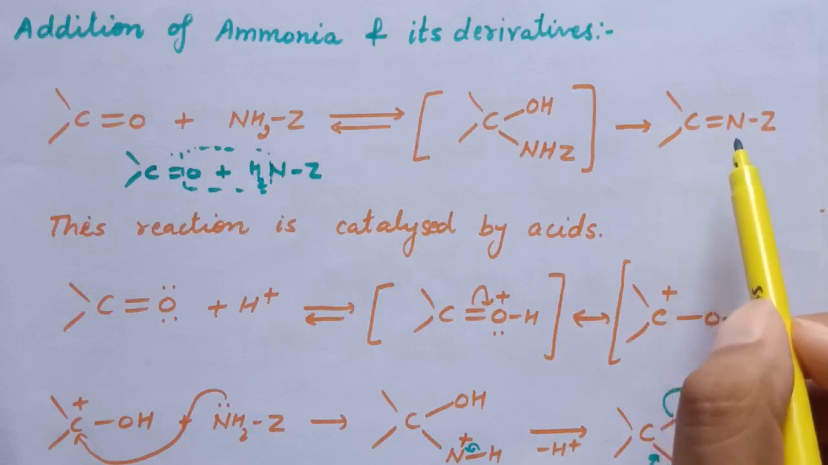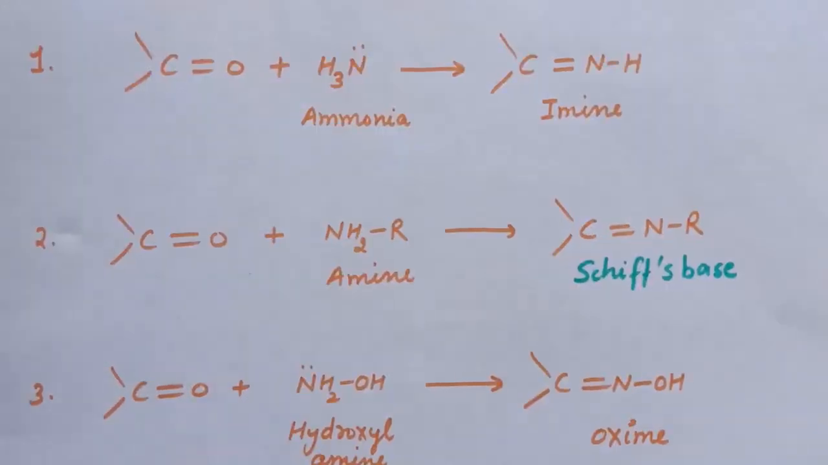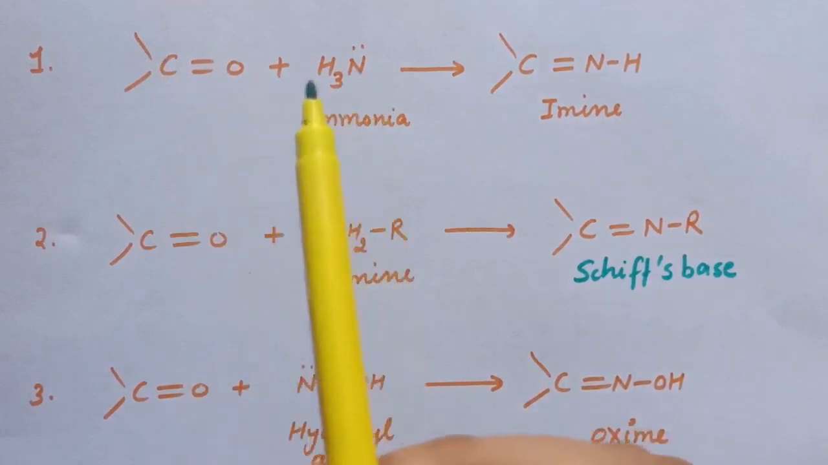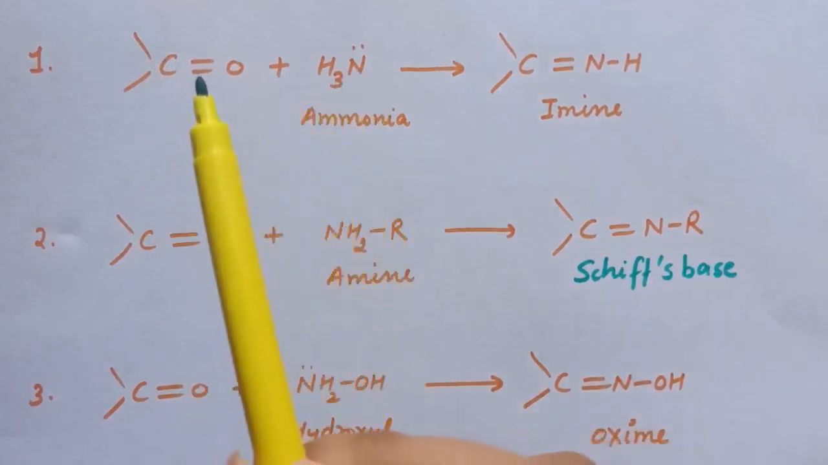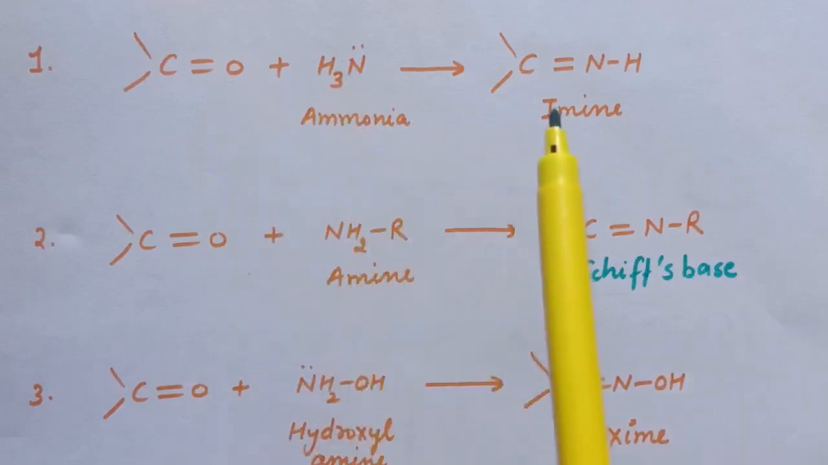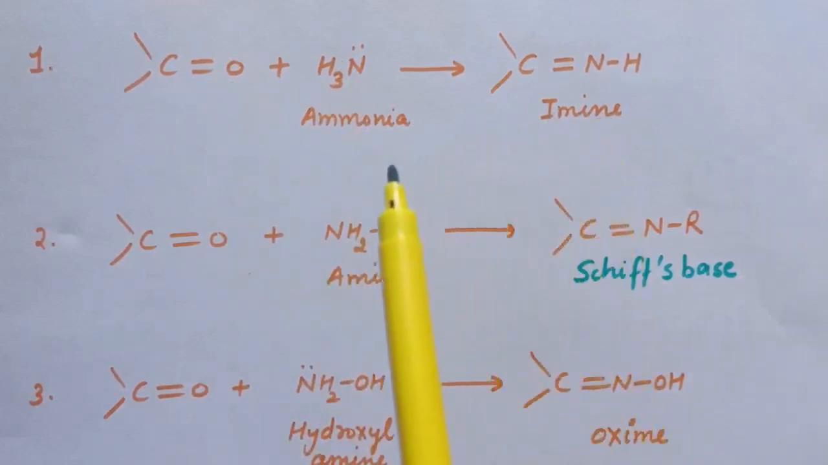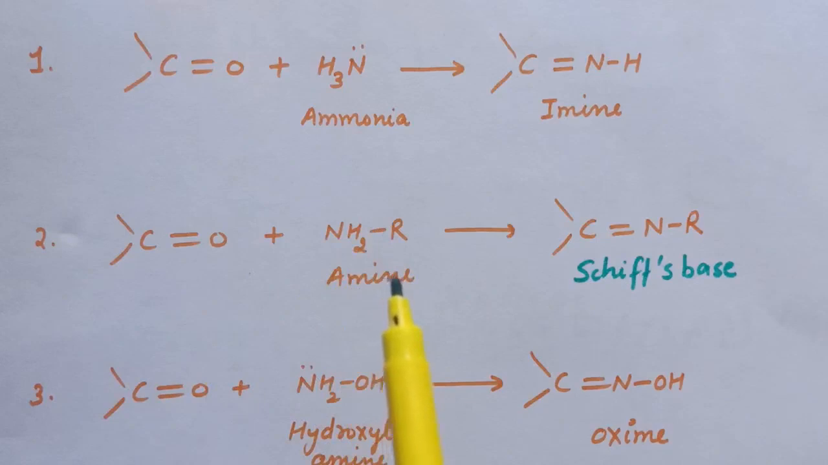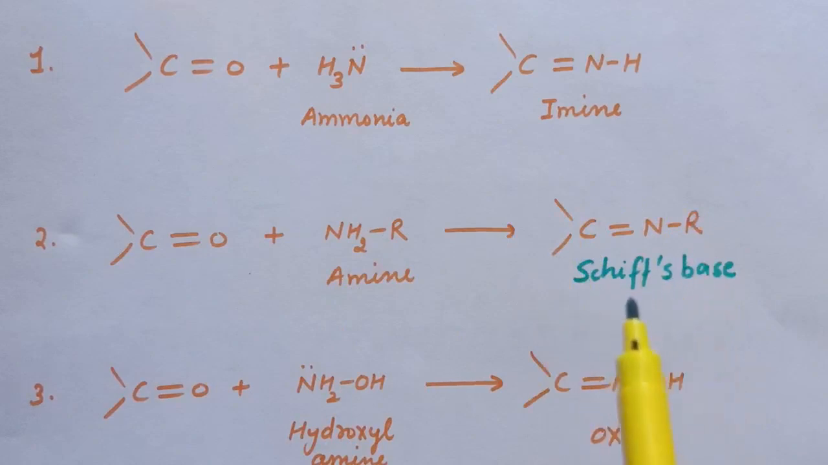this product is formed. So first is reaction of carbonyl compounds with ammonia. When carbonyl compounds are treated with ammonia, the product is imine. Second is when carbonyl compounds are treated with amine, the product is substituted imine or Schiff's base. This is known as Schiff's base.